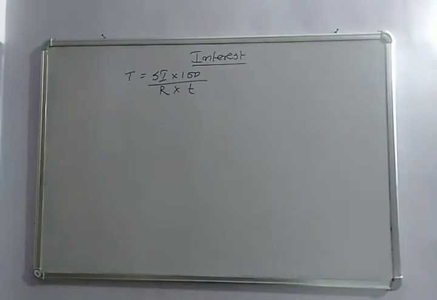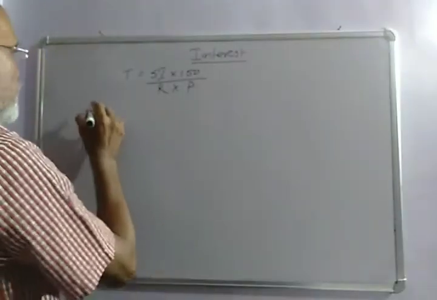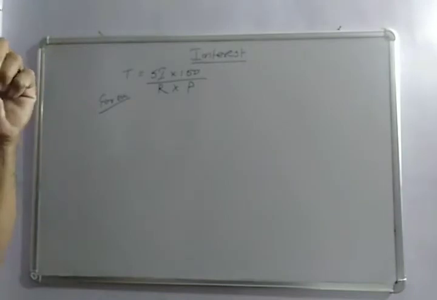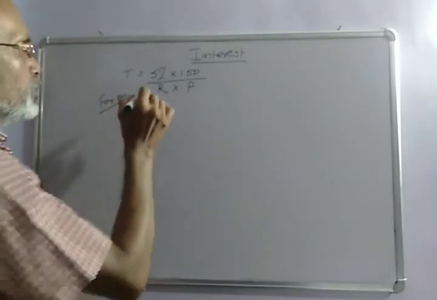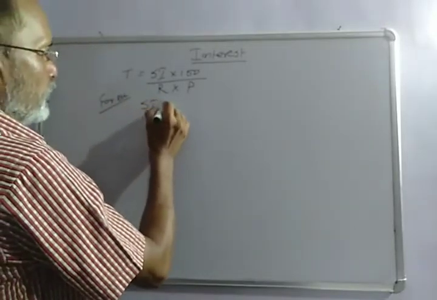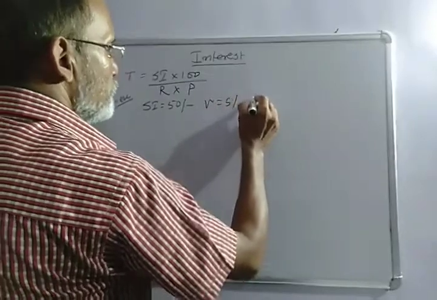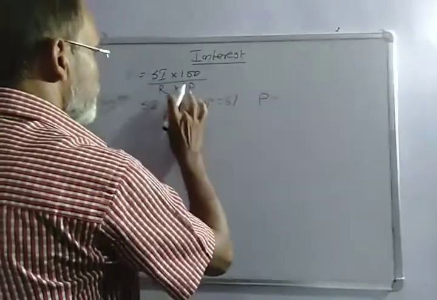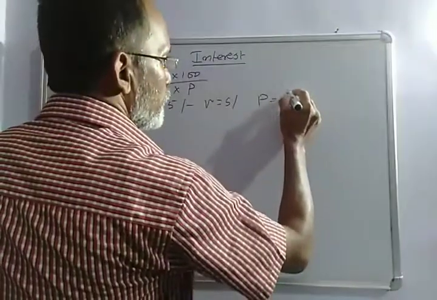So SI into 100 by R into P. For example, if SI is equal to 5 rupees, rate is equal to 5% and P is equal to 50 rupees.